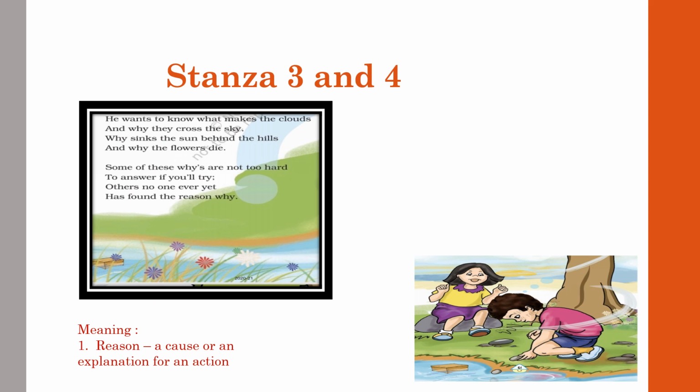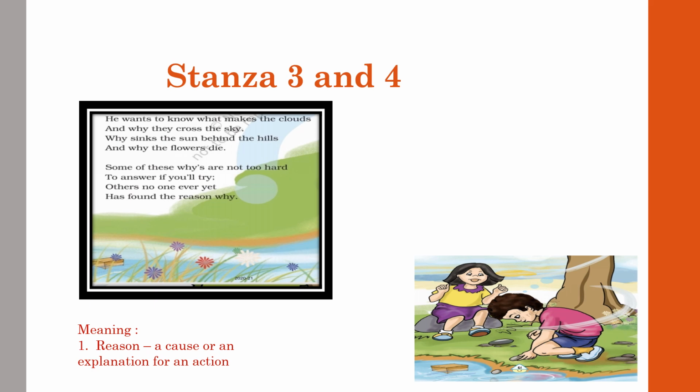What is the reason that the pretty flowers in the garden die suddenly? These are the questions that come in the mind of that little child, and they are explained by the poet. Why do the clouds move in the sky? Why does the sun sink behind the hills? And why do these beautiful flowers die? This is the explanation of the third stanza.